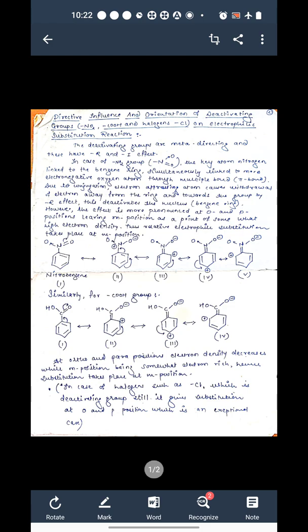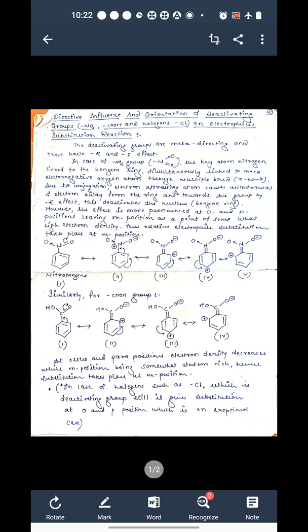First we take the example of NO2. The structural formula for NO2 is N double bond O, and one single bond O is also there.